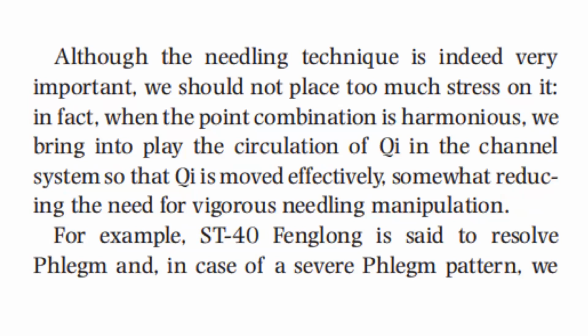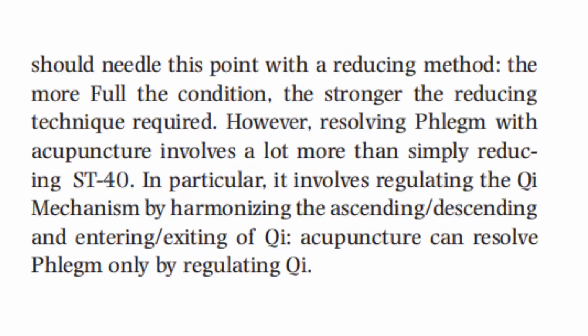For example, stomach 40 is said to resolve phlegm, and in case of a severe phlegm pattern, we should needle this point with a reducing method. The more full the condition, the stronger the reducing technique required. However, resolving phlegm with acupuncture involves a lot more than simply reducing stomach 40. In particular, it involves regulating the qi mechanism by harmonizing the ascending, descending, entering, and exiting of qi. Acupuncture can resolve phlegm only by regulating qi.